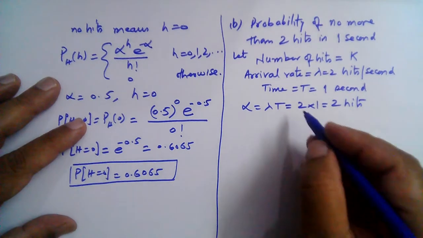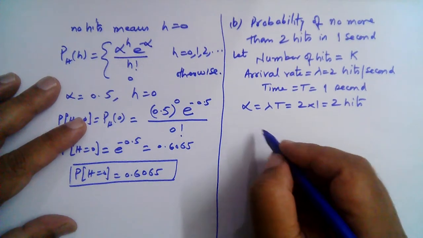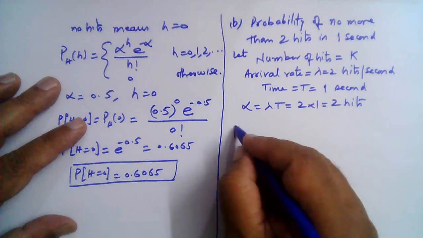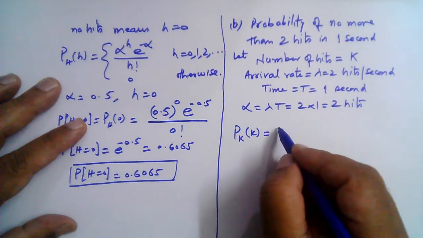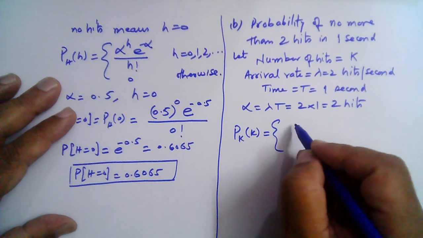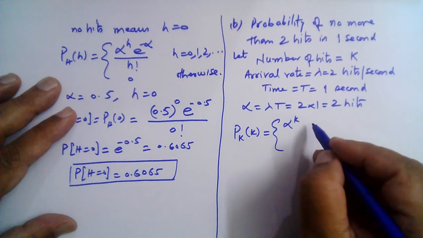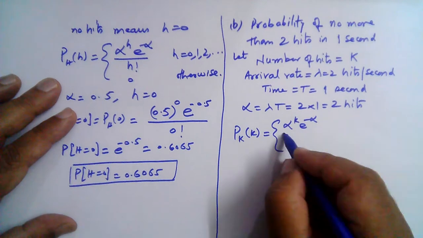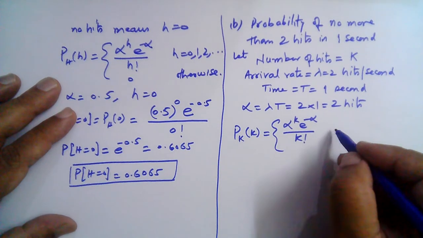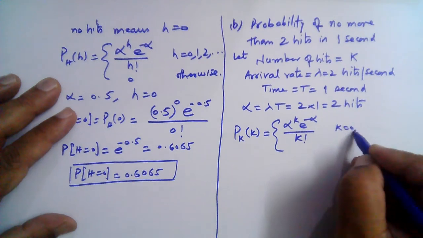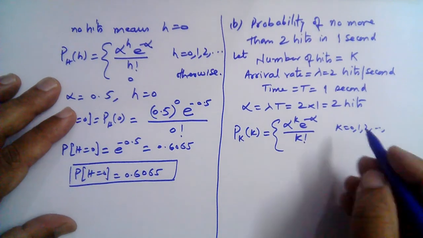So the PMF of k is given by p_k(k) is equal to alpha to the power k, e to the power minus alpha, divided by k factorial, and k is equal to 0, 1, 2 and so on,